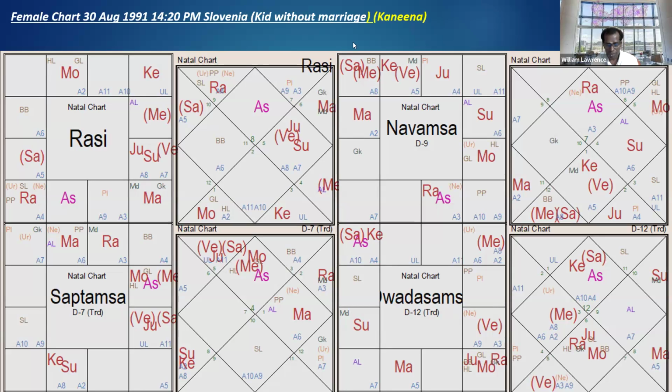Okay, any doubts on this? Anybody wants to say anything? Their own views or what I say? Is it very common abroad to get children without marriage?